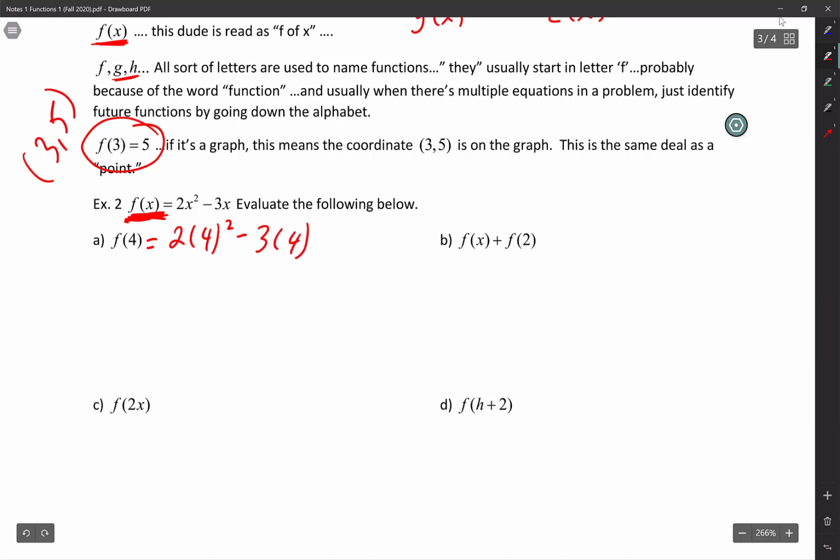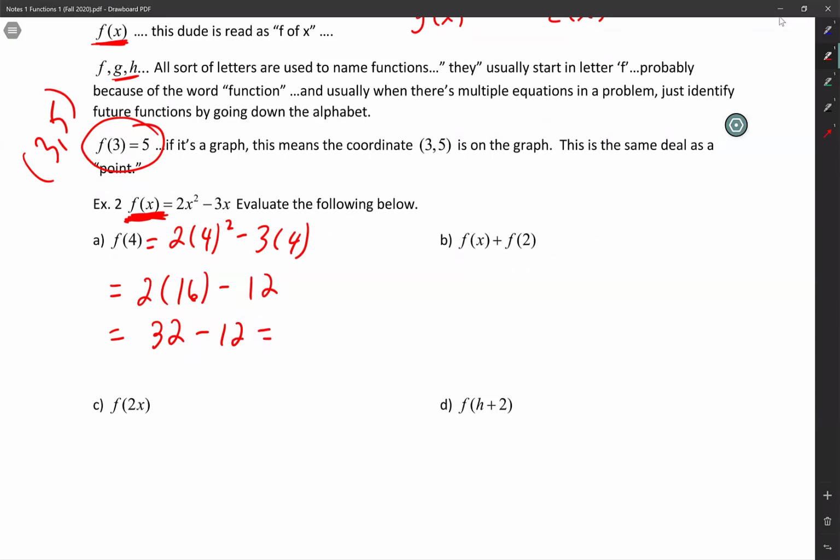And that's it. We could leave it like that, guys, but we're pretty smart. We can do this. So let's see, 2, and then 4 squared is 16. And then 3 times 4 is 12. And then I just double the 16, which is 32, and I subtract 12. So 32 minus 10 is 22, subtract another 2. Oh, that must be 20.